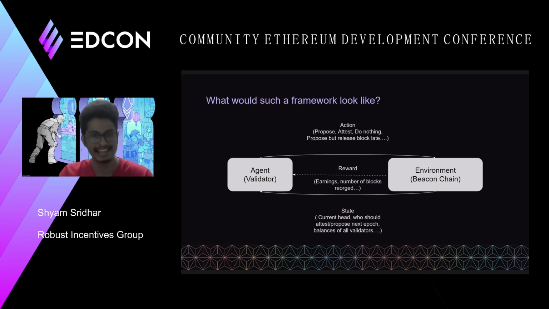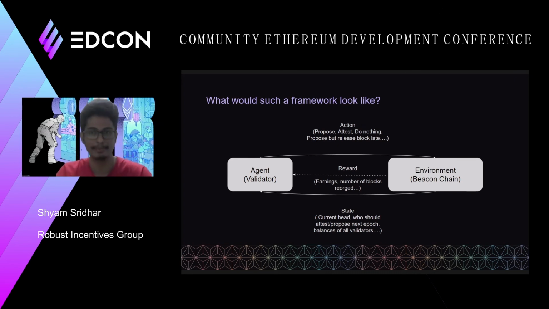And if you look at the state that the beacon chain can provide back to the agent, it can be anything such as the current head of the chain, which validator is up next to propose or attest, and the balances of all validators, and essentially anything that describes the state of the beacon chain. And the rewards can be essentially anything. The most obvious one is the earnings, since we know that the protocol rewards participants for validating and proposing on time.